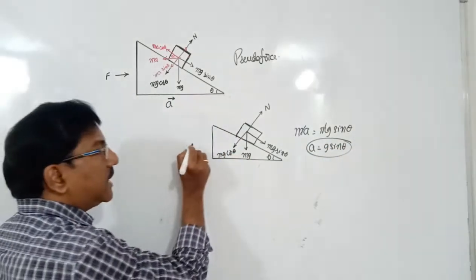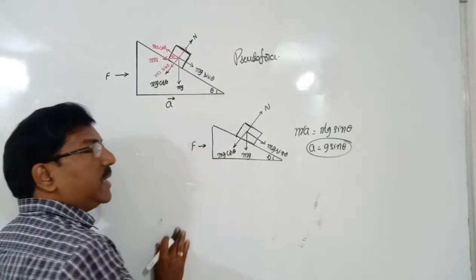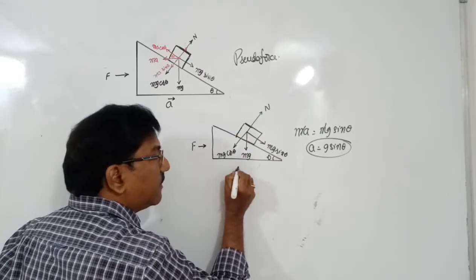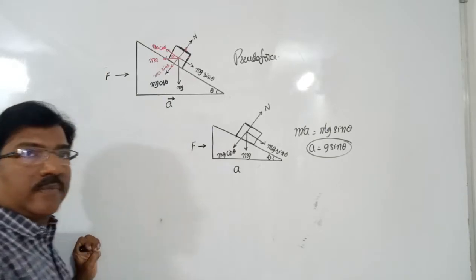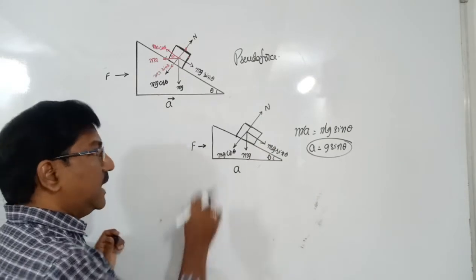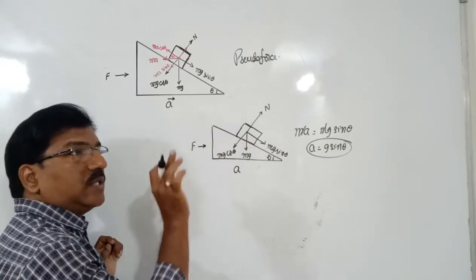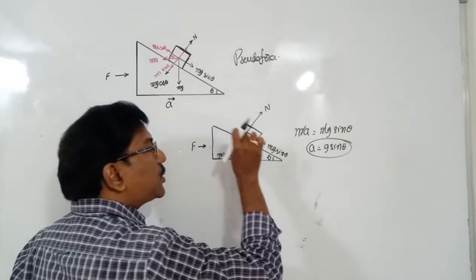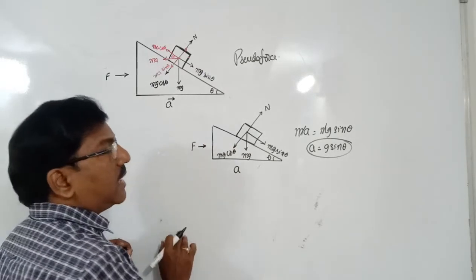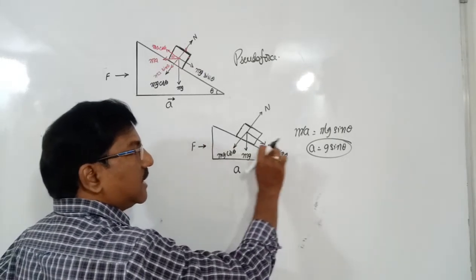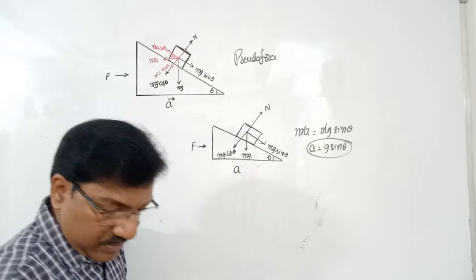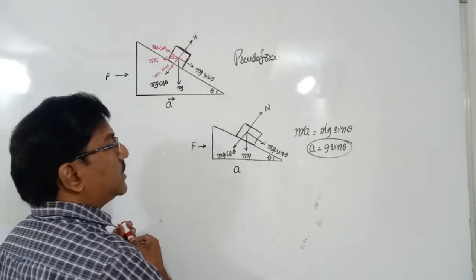But the condition now is, we applied a force over the wedge, not directly over the block. Then it starts moving with a certain acceleration a. Initially it drops down with mg sin theta, but gradually it experiences pseudo force. That pseudo force stops the block with respect to that wedge. What happens during that time? See, this is the force ma in this direction. Then there acts an opposite force, the pseudo force, exactly opposite to that.